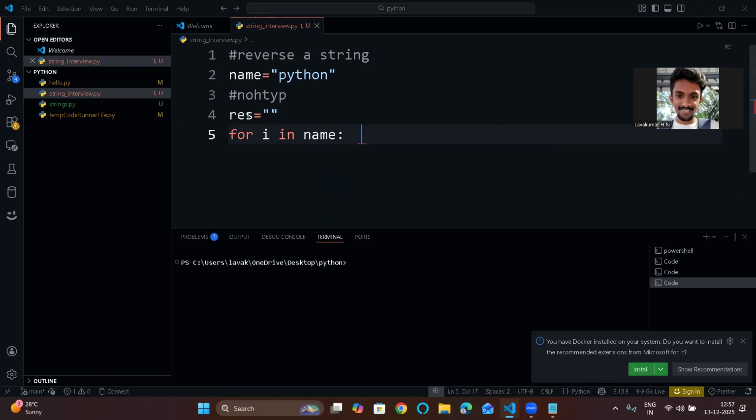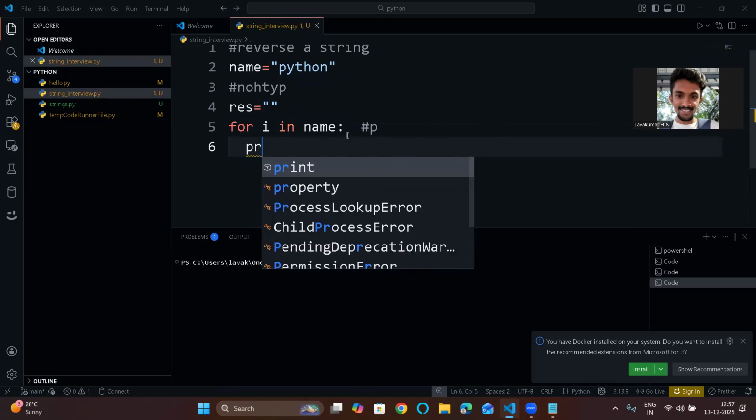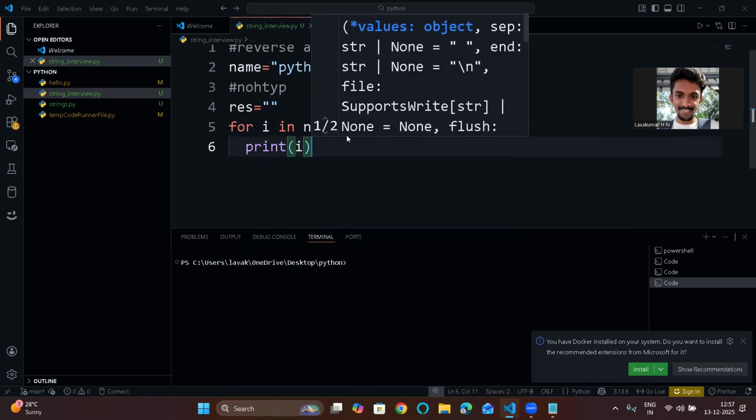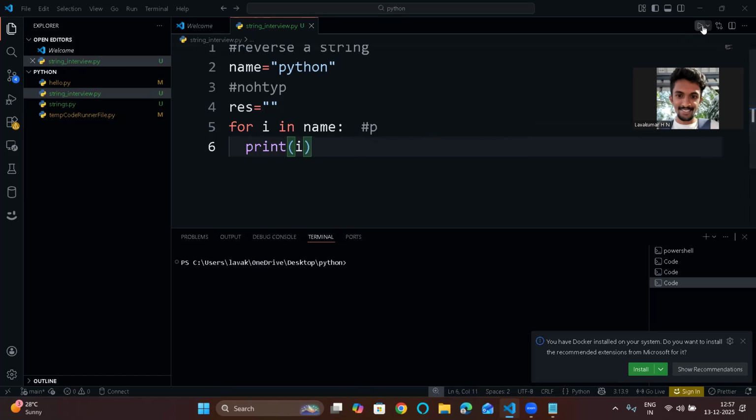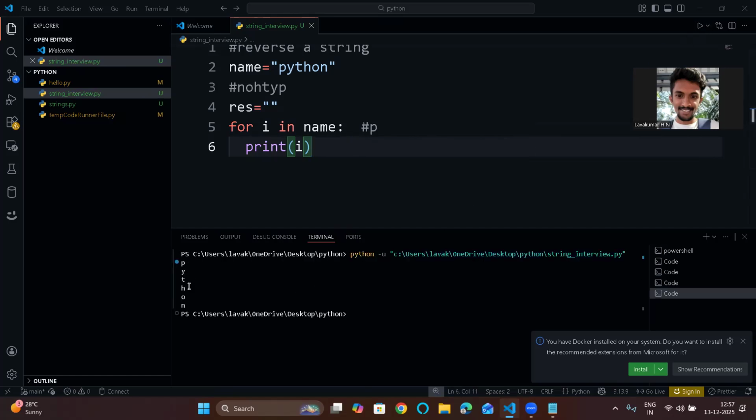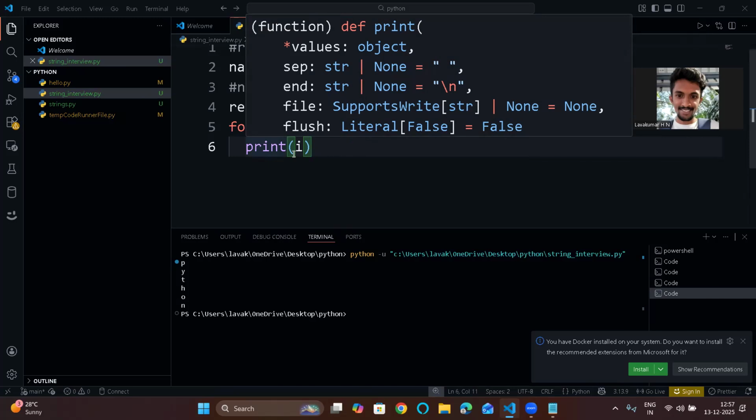So I have a string Python. What is the name here? Name equal to Python, right? This is what we have. Now let's take P first. We'll start with P. This is the one which is there in i. If you want to see that, you can print i. See, Python, this is for every iteration. So it will give this.